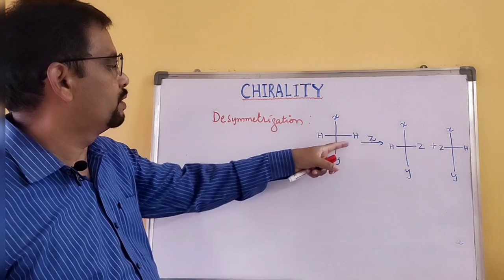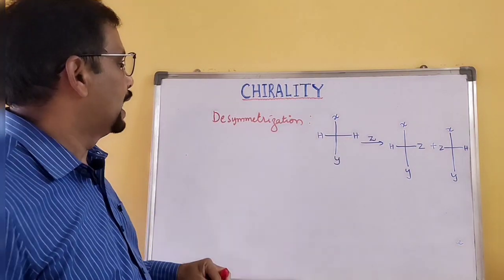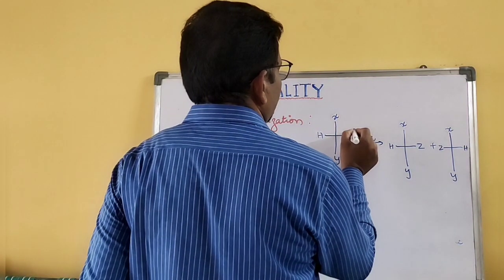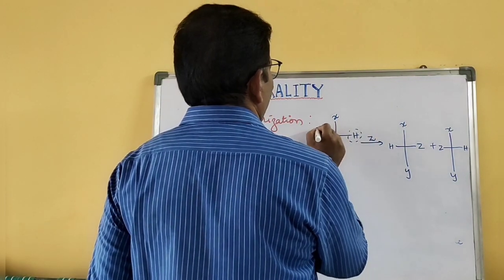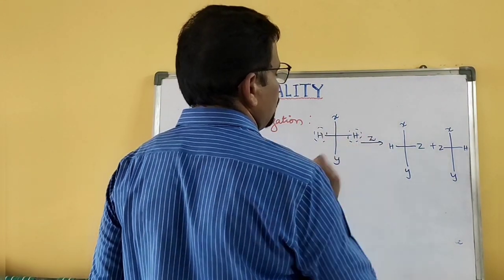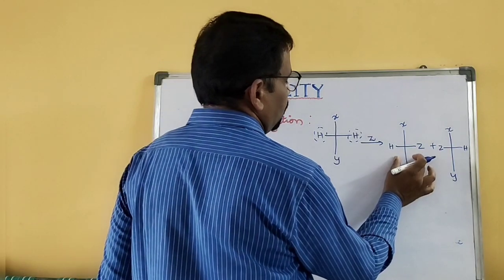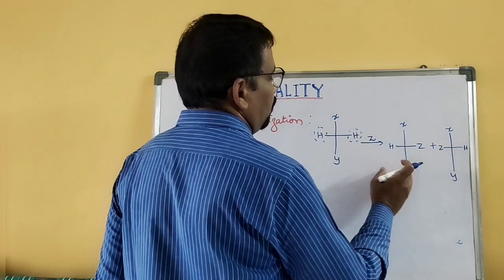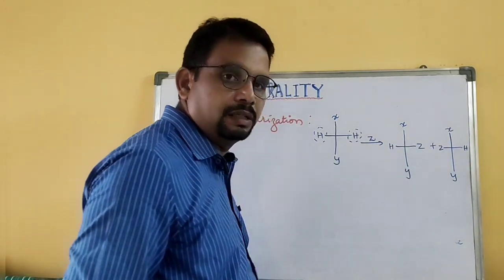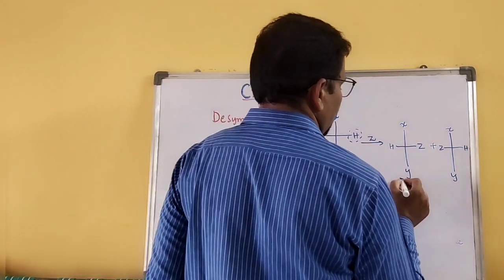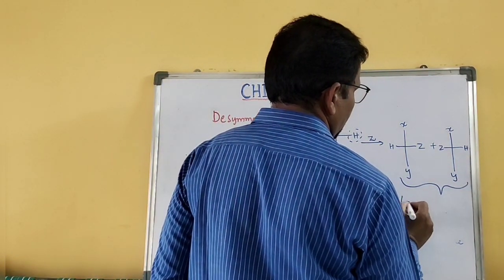So this symmetric, or achiral, molecule does not have 4 different groups, and when you replace these hydrogens with the Z substitution, you get both possibilities: one on the right side, another on the left side. So both can be considered as enantiomers.